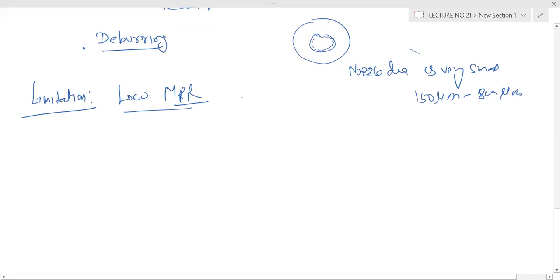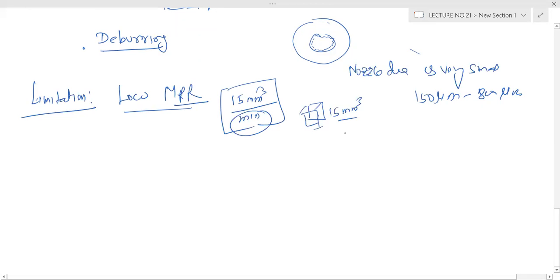That is the limitation, and that value is 15 millimeter cube per minute. So this much volume will be removed in 1 minute. That is, 15 millimeter length with 1 millimeter by 1 millimeter cross-section. If you want to drill or make a slot, it will take 1 minute.